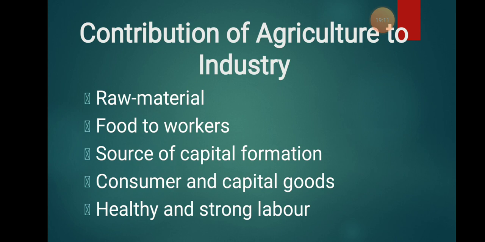Okay, now the next thing is consumer and capital goods. The agriculture sector provides a good market for industrial goods. Say, for example, nowadays there is preservation of food. The primary sector gives the raw materials to the industry, and the industry preserves maybe the fruits, or maybe the corn, which can be preserved for future use.